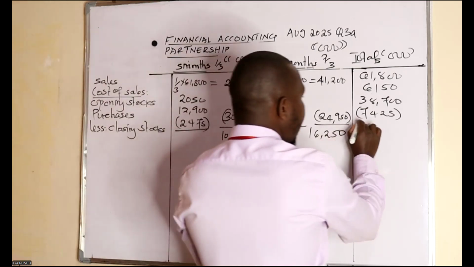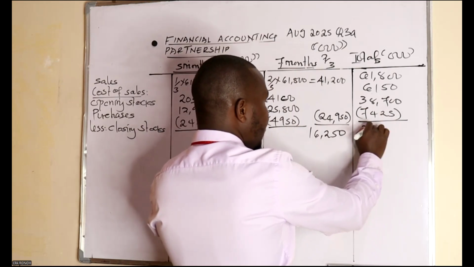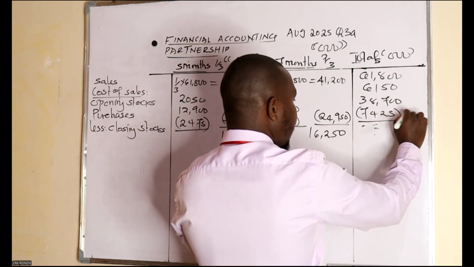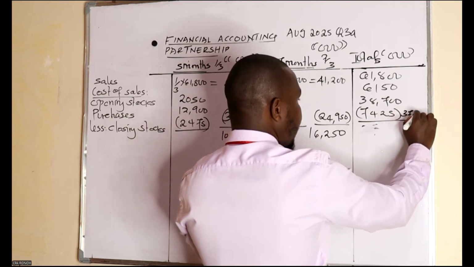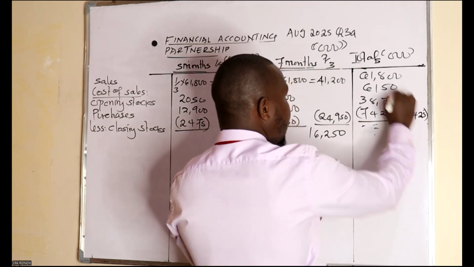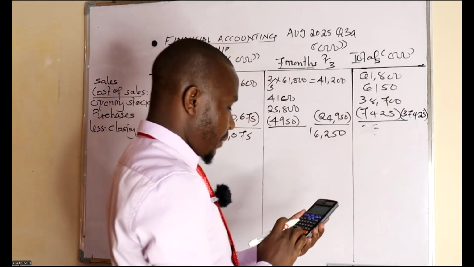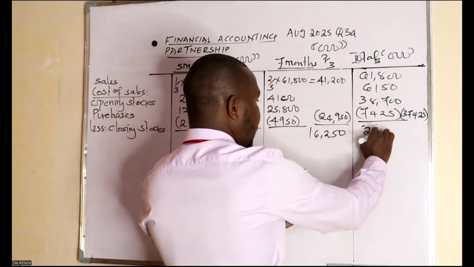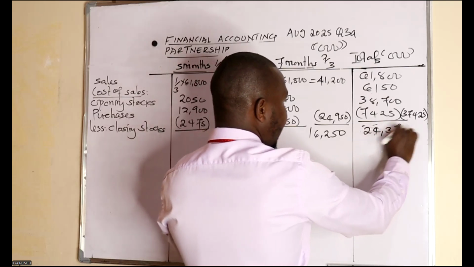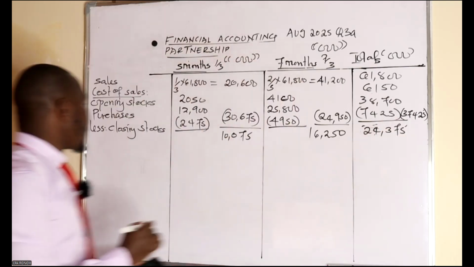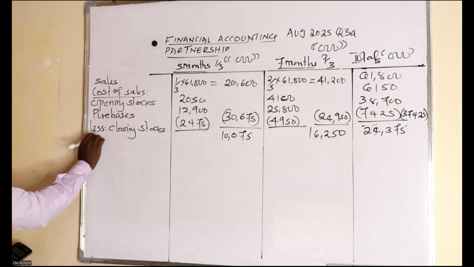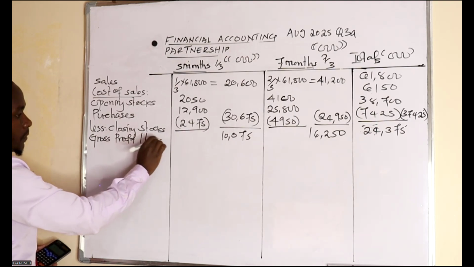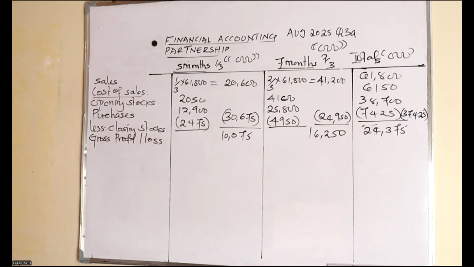We are having a total cost of sales of 37,425. So subtract from this to get to gross profit. We are having 24,375 as our gross profit. So here we have gross profit or loss.